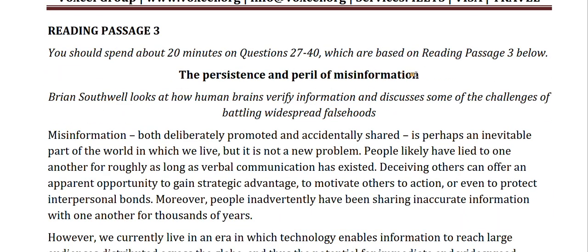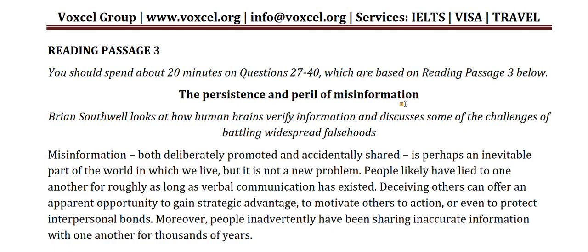If you have seen my previous videos, you should be accustomed to how we start our reading passages. First, we will read the heading of our passage: the persistence and peril of misinformation.